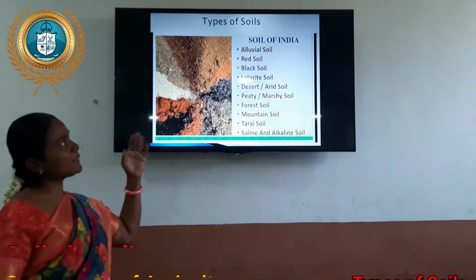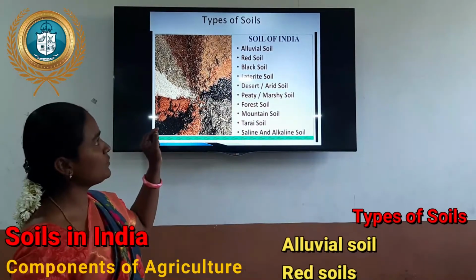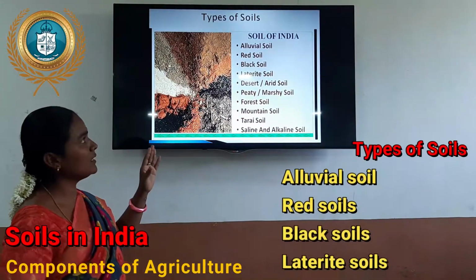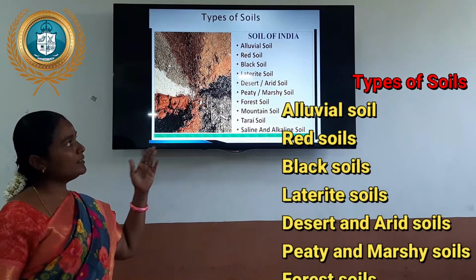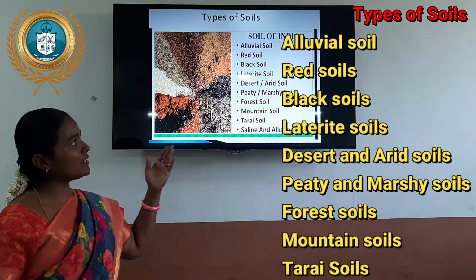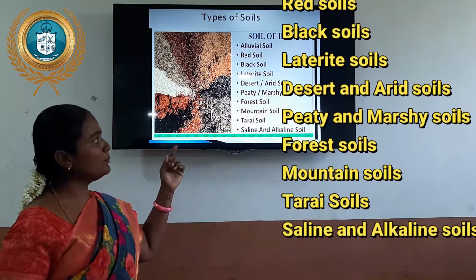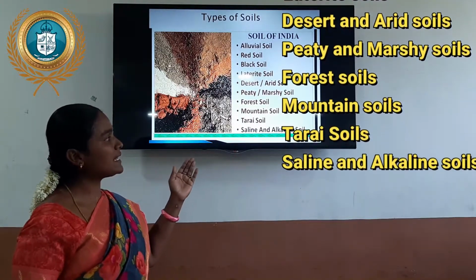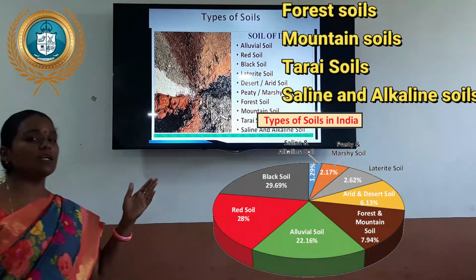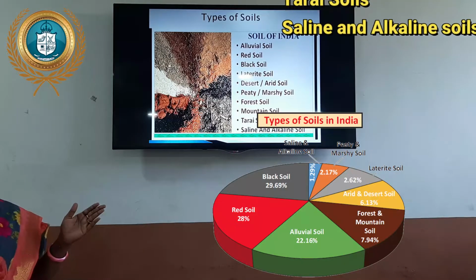Now for the second topic, types of soil: alluvial soil, red soil, black soil, laterite, desert or arid soil, peaty marshy soil, forest soil, mountain soil, and saline and alkaline soil. These soils are found in Indian topographical regions.